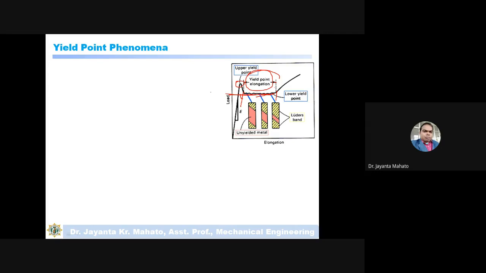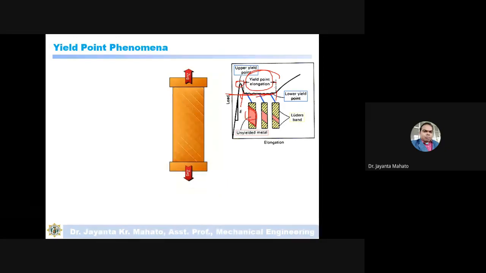So why does this yield point phenomenon occur? Actually, slip bands are formed. These are the slip bands. This part is unyielded material, meaning this portion of the material has not yielded till now.